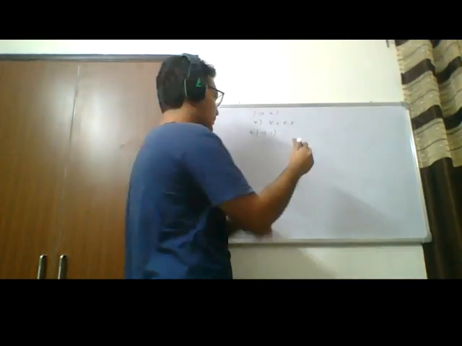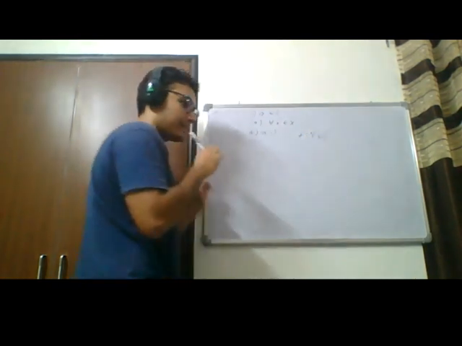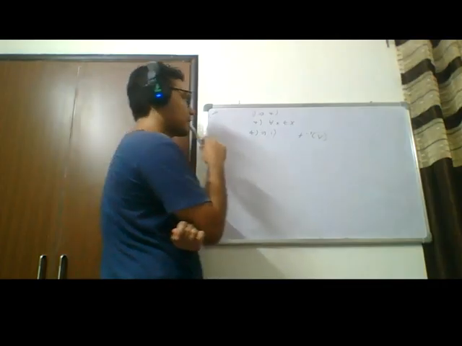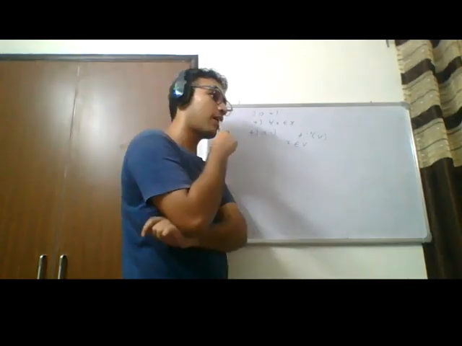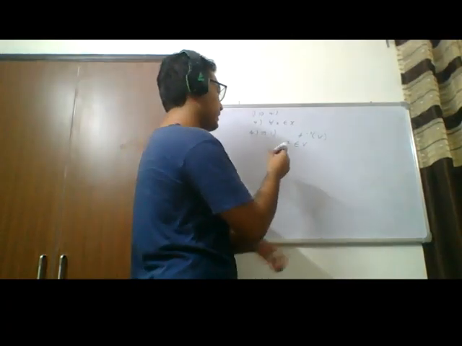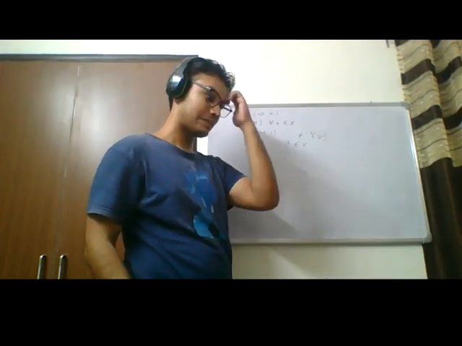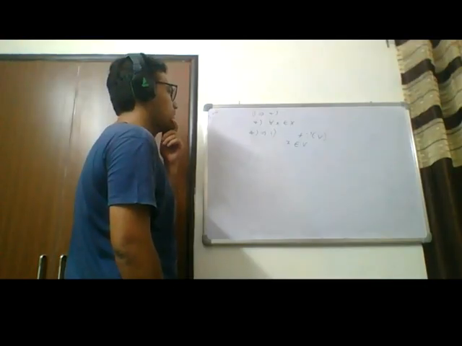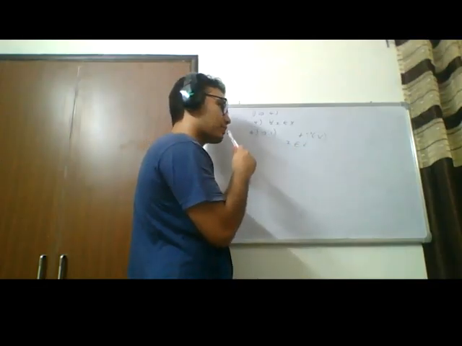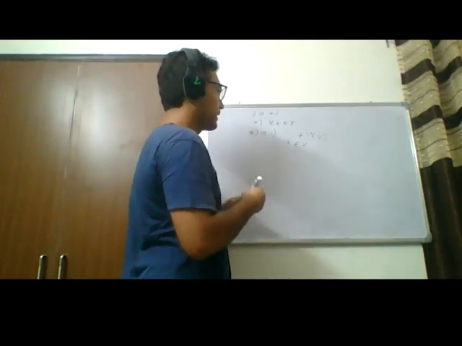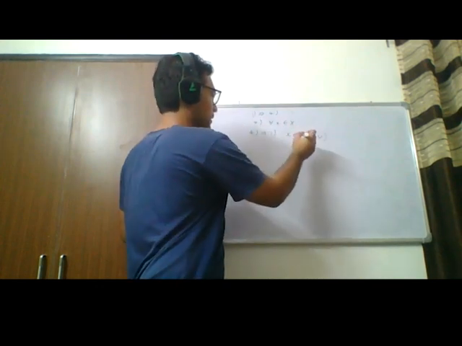So yeah, we want to show that f inverse V is open. F inverse V is a set, right? So take any x in f inverse V, right?